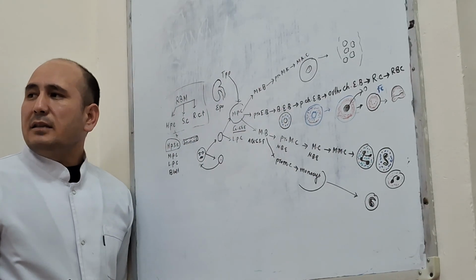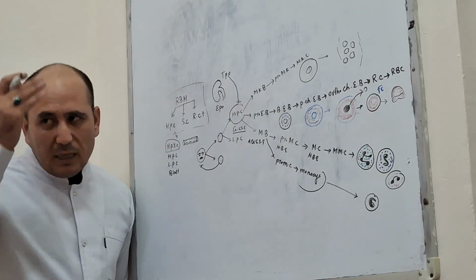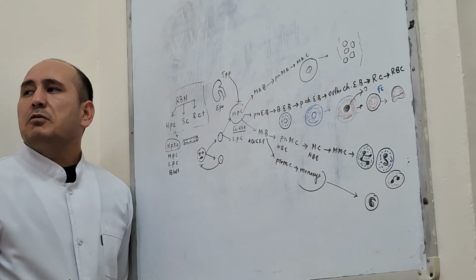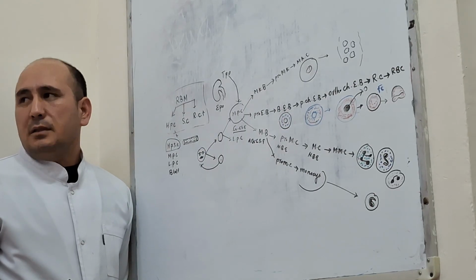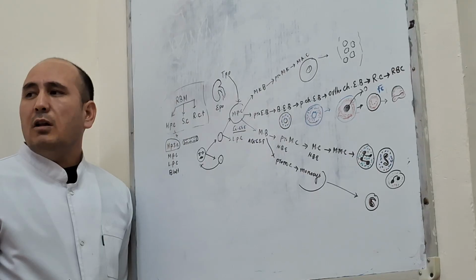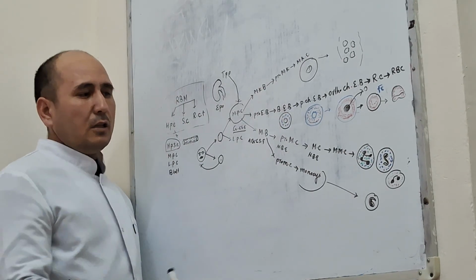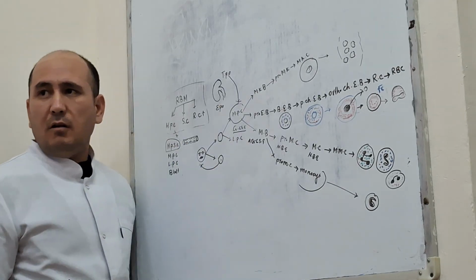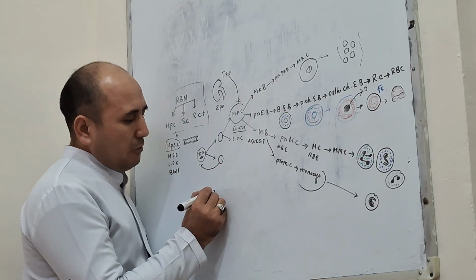If it goes to the lung tissue, called dust cell. It goes to the central nervous system, called microglia. In the kidney, called mesangial cell. In the liver, called Kupffer cell. All derived from monocyte.